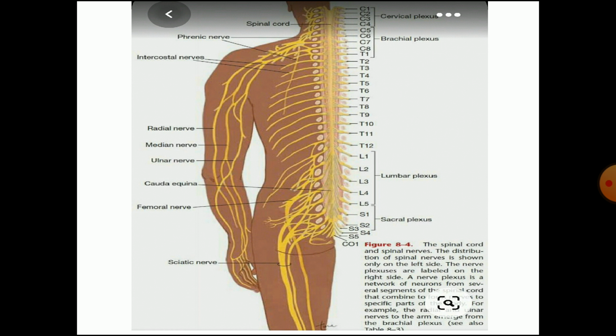Here it is the 31 pairs of the spinal nerves. Calculate this, C8, T12, 20, L5, 25, S5, 30 and C1. Like 31. So total 31 pairs of the spinal nerves which are the parts of the peripheral nervous system.